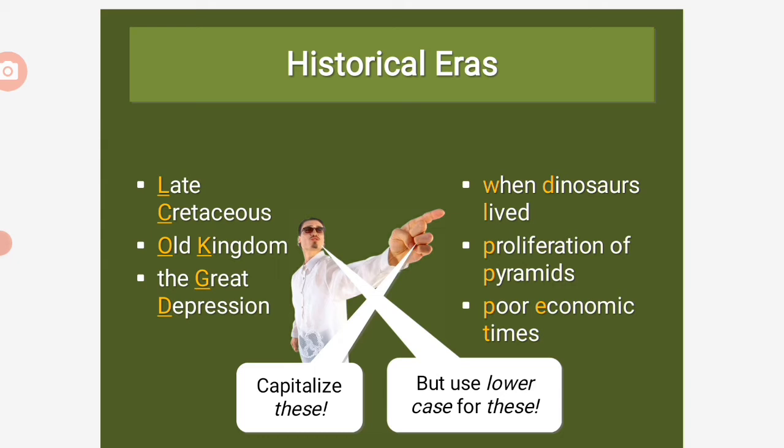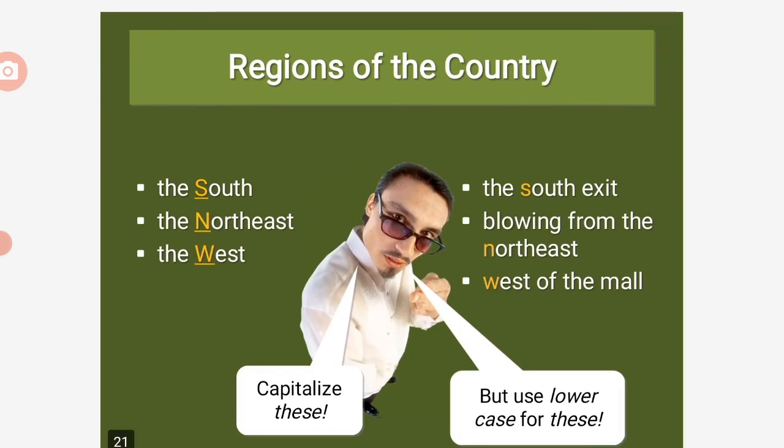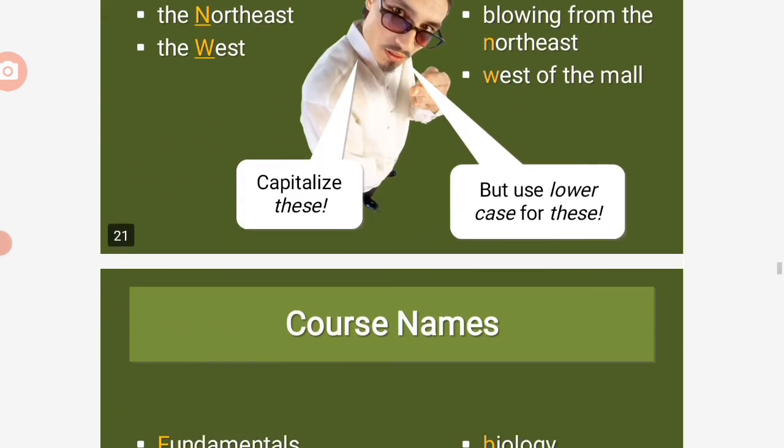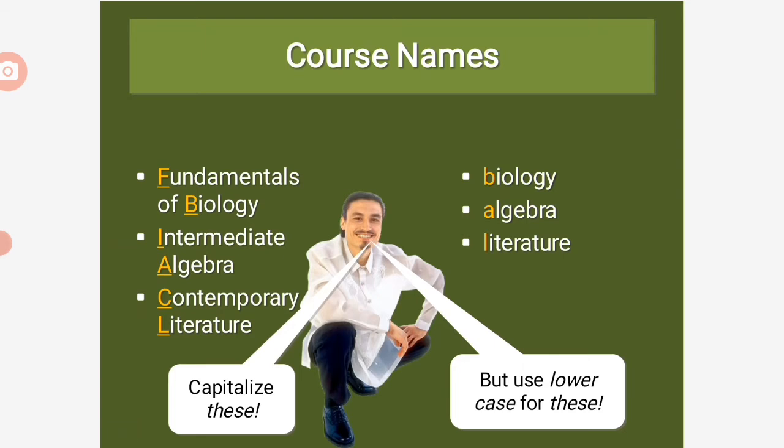Alright? Next slide. Regions of the country. For example, the South, the Northeast, the West, capitalize this. But use lowercase for this, like the south exit, blowing from the northeast, west of the mall. Okay? Course names. Capitalize course names like Fundamentals of Biology, Intermediate Algebra, Contemporary Literature. But use lowercase for these: biology, algebra, literature.